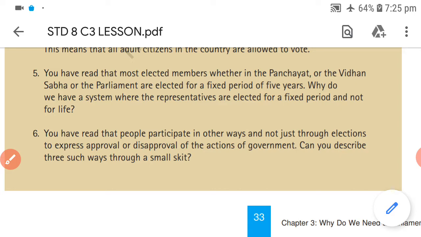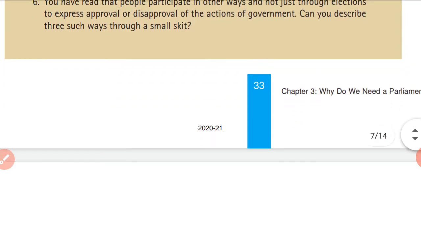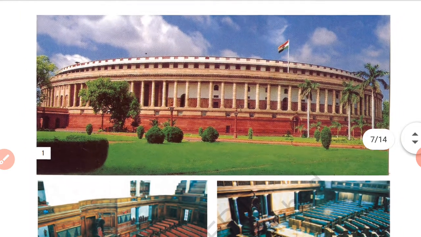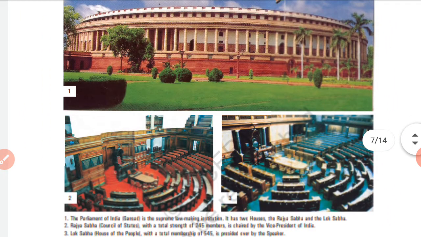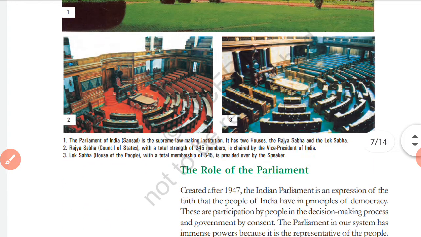But if that is not possible, you can also write about these three ways of participation, such as dharnas and a signature campaign. These are the ideas I am giving you. It does not mean that only these are the ways, but it can be helpful to recall. This is the picture you ultimately know all about, and below we also have two different pictures. These pictures are numbered 1, 2 and 3, and we are given some explanation about them.